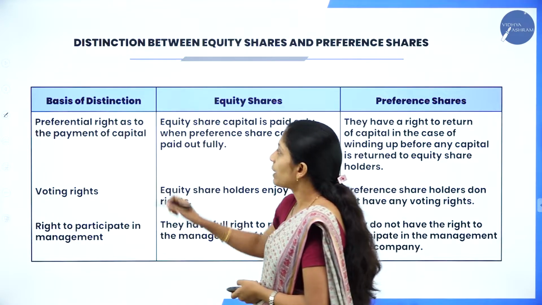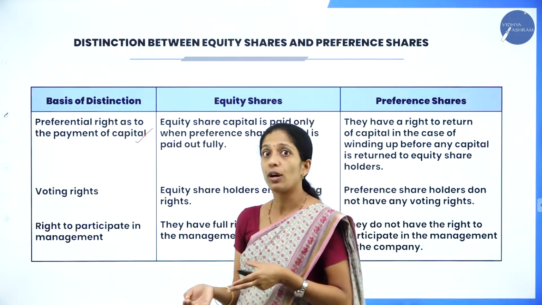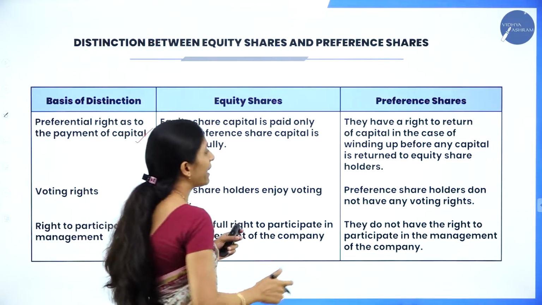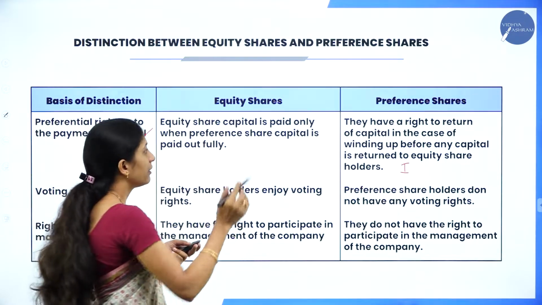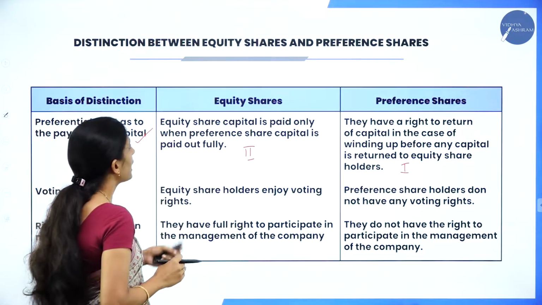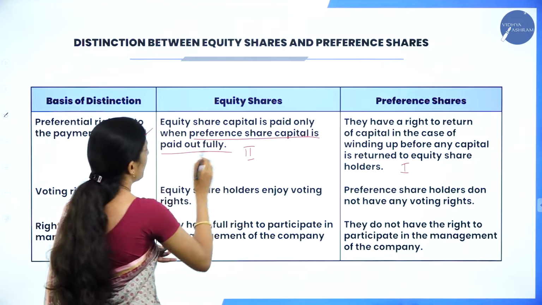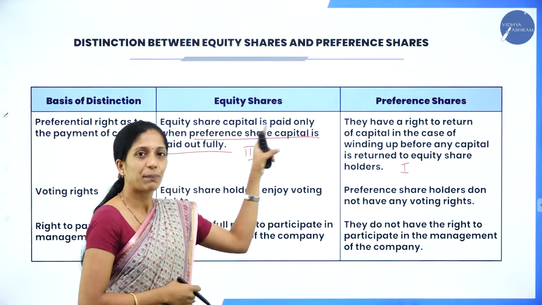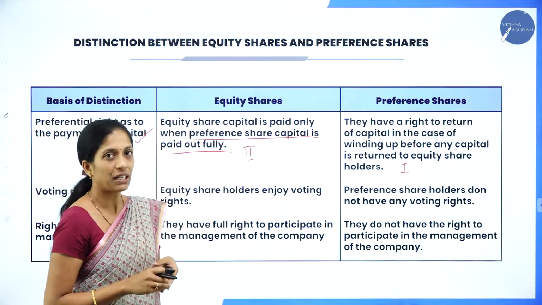Now, coming to the next one, preferential right as to payment of capital. In case of capital also, first capital will be paid to the preference shareholders. Then if any amount is left, the payment will be made to the equity shareholders. So equity share capital is paid only when preference share capital is paid out fully. Only once the preference shareholders have been paid, then if any amount is left, the equity shareholders are paid.